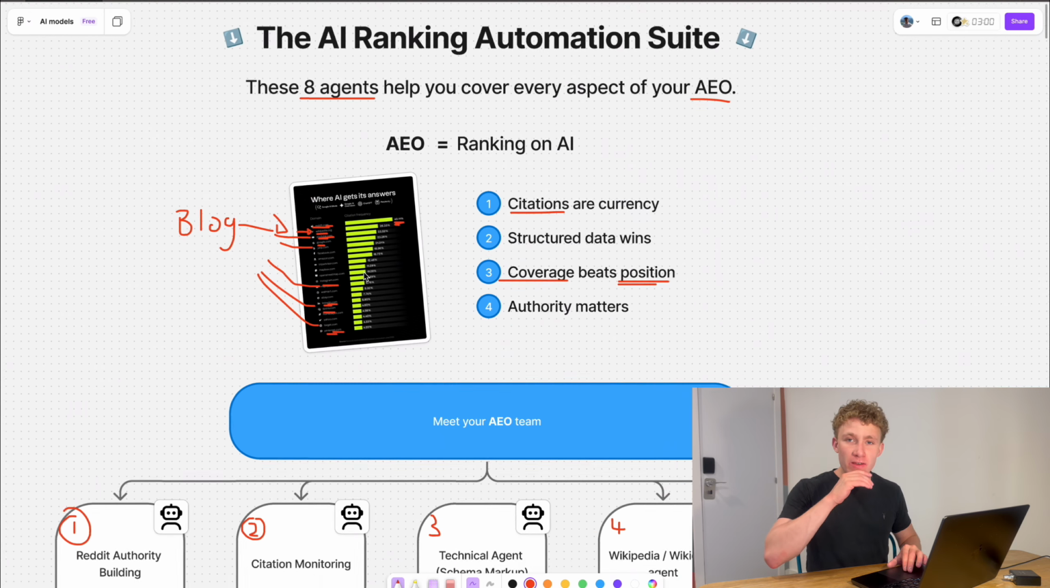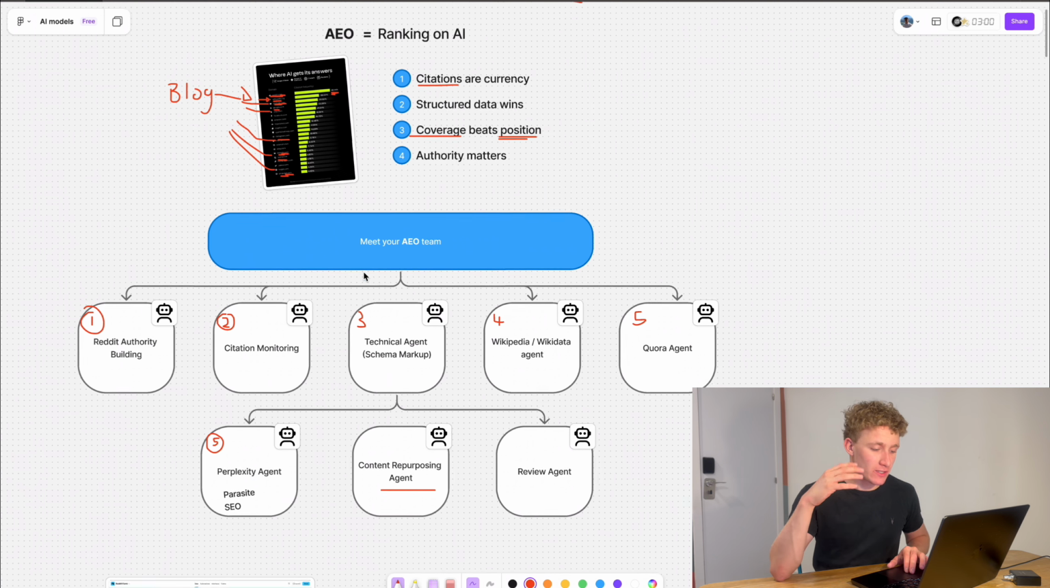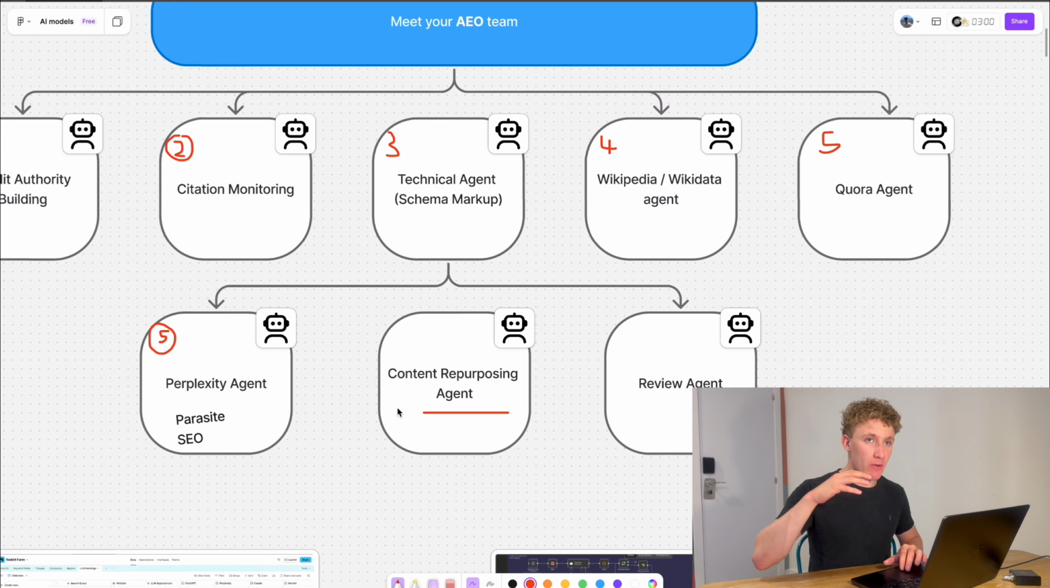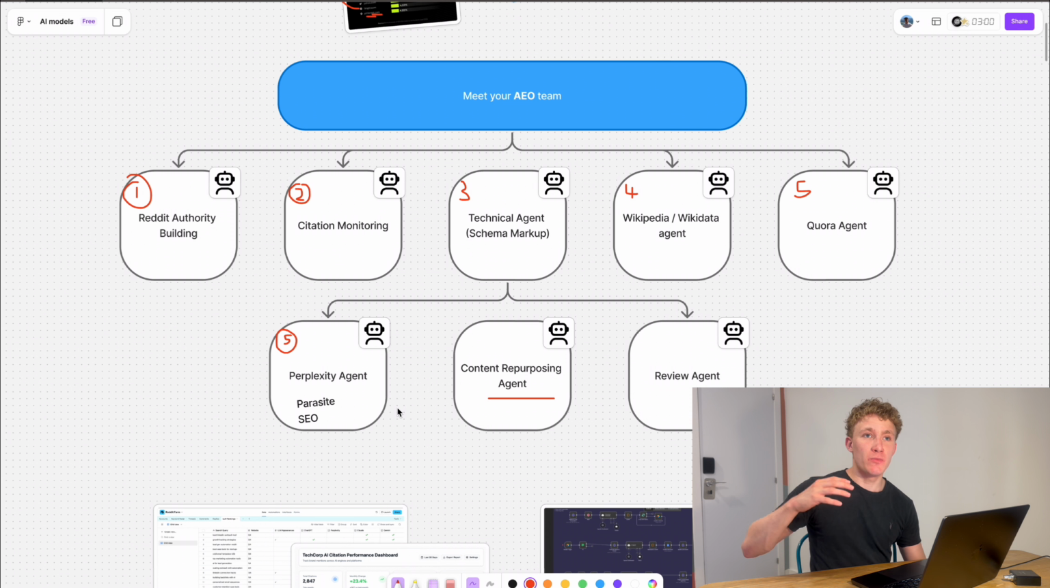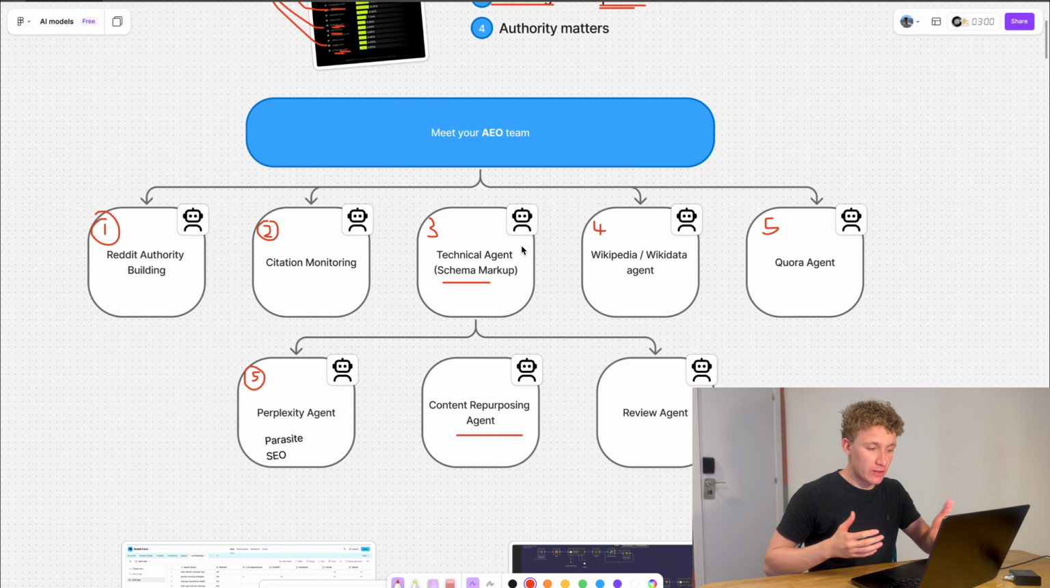So I think the most important thing, and this can't be fully automated, but the most important thing now is to be able to have a team and have a system which can take a keyword or an idea for a blog post or a topic and repurpose that into not just a blog post, which has been properly marked up by the technical agent and properly researched, but take that blog post and turn it into a YouTube video, turn it into a relevant Reddit thread, and turn it into a Medium blog post.